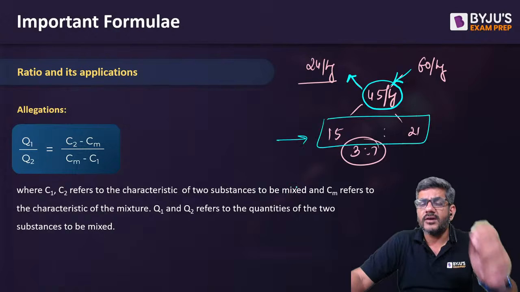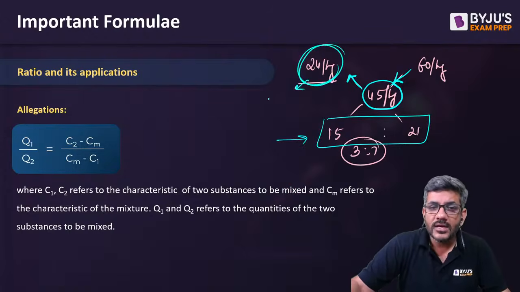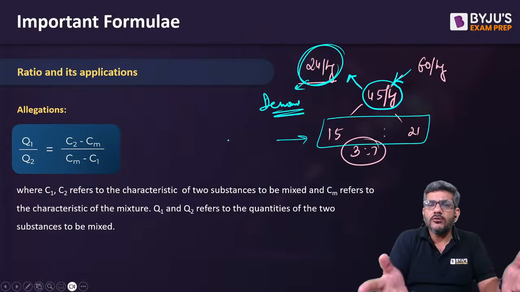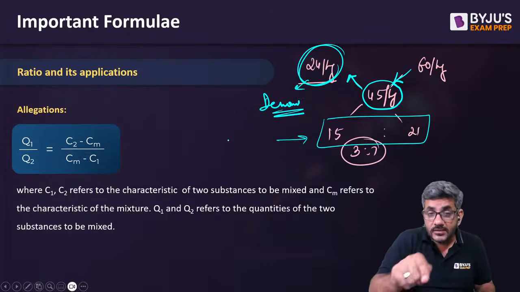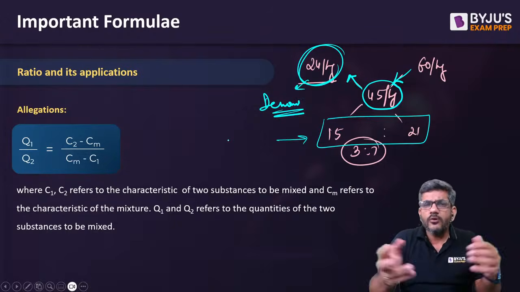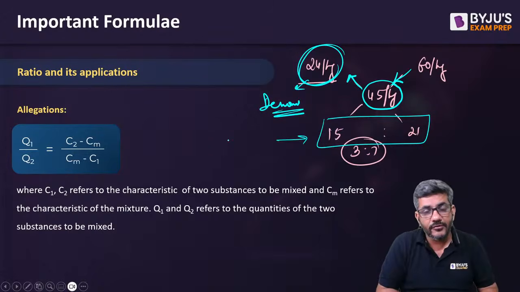If ever you have a doubt, what are weightages? While calculating this, whatever you write in the denominator, that is your weightage. How do you calculate price per kg? Total price divided by total kg. This is the ratio of kgs then. How do you calculate speed? Distance divided by time. This will be the ratio of time if you write the average speeds.